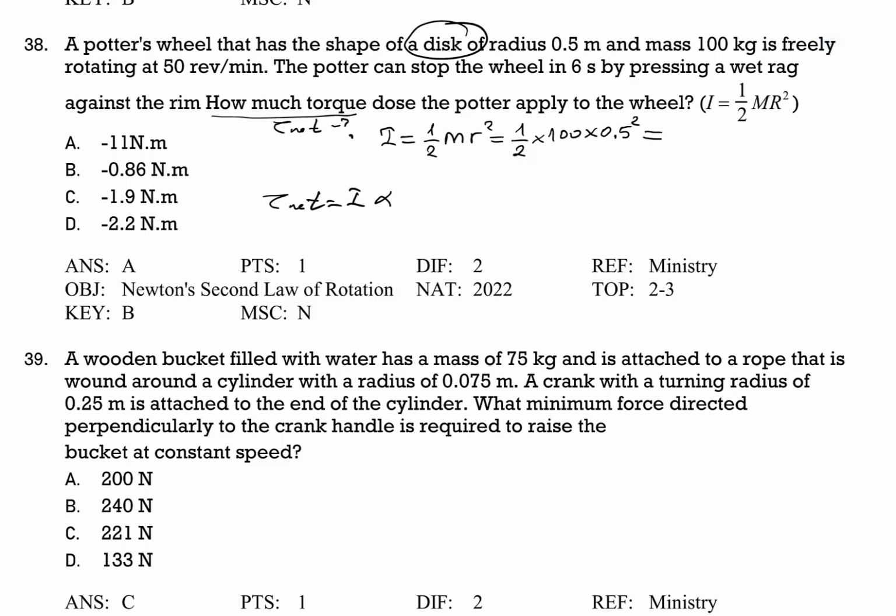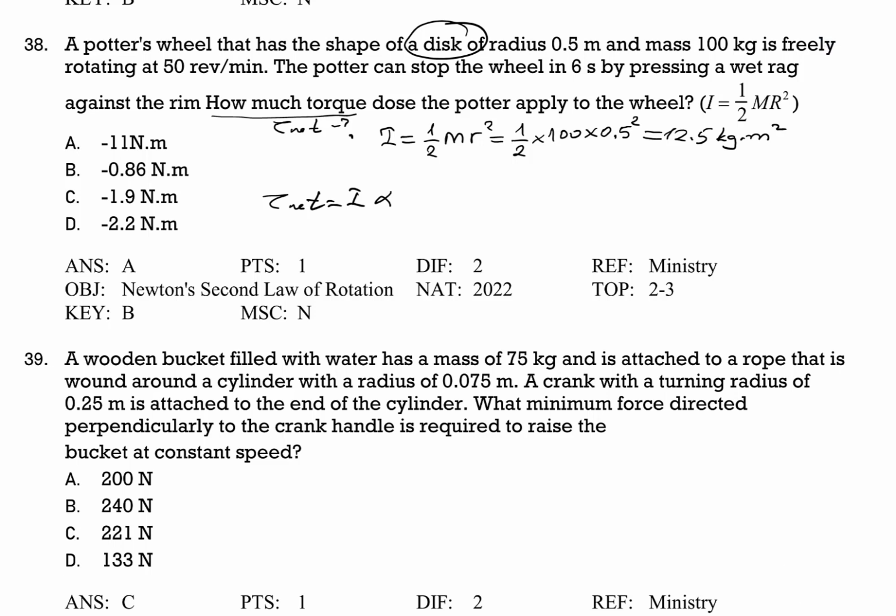The answer is 12.5, as I remember, because it's the same question in the book. Multiplied by 100 times 0.5 squared, yes, it's 12.5. So moment of inertia of the disk is 12.5 kilogram meter squared.